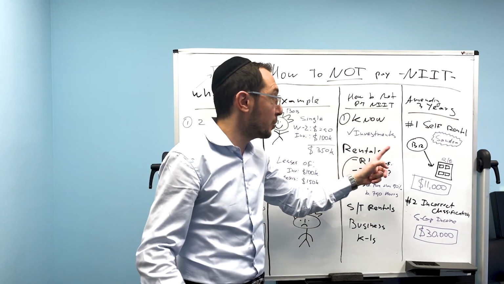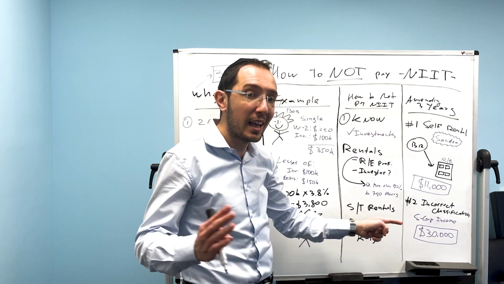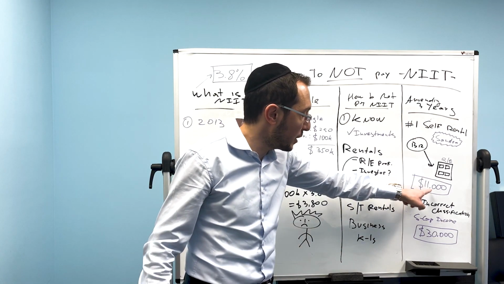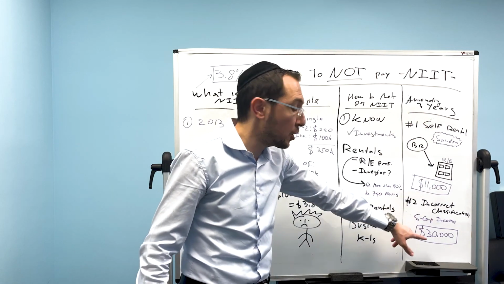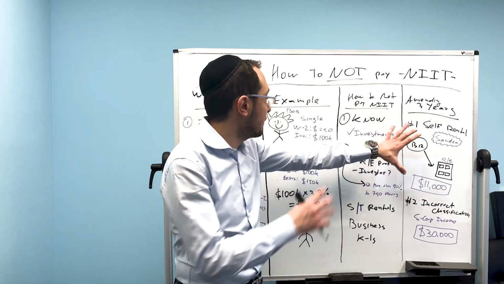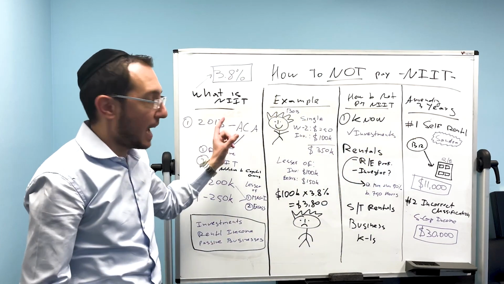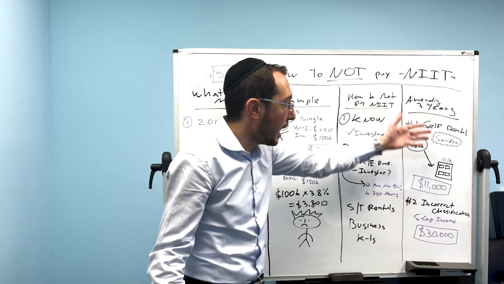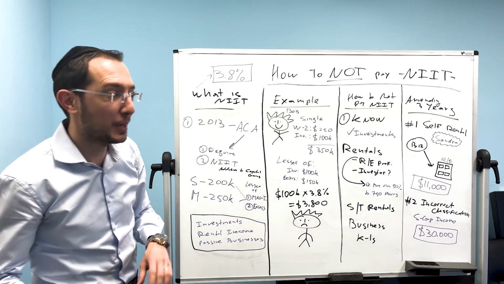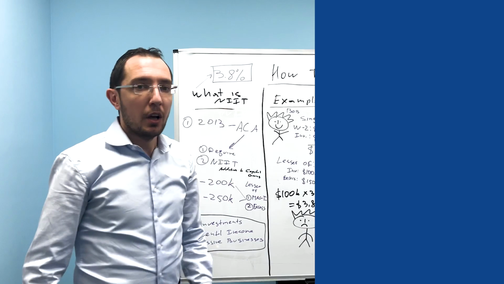And I will share with you two case studies that we did in the last 30 days where we were able to get our clients back $11,000, client number one, and $30,000 by amending their tax returns. And if you ended up paying this tax yourself, we're going to talk about how you can amend it and how you can get this money back. Ready? Let's go.